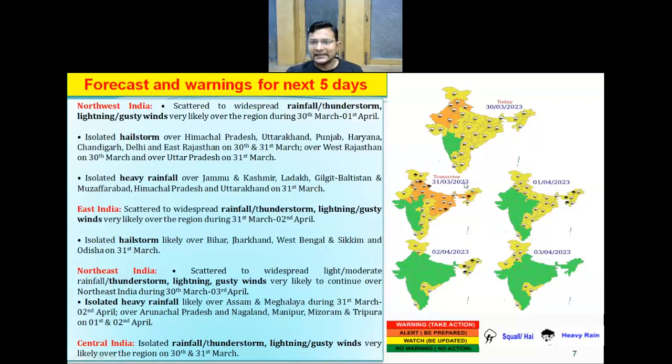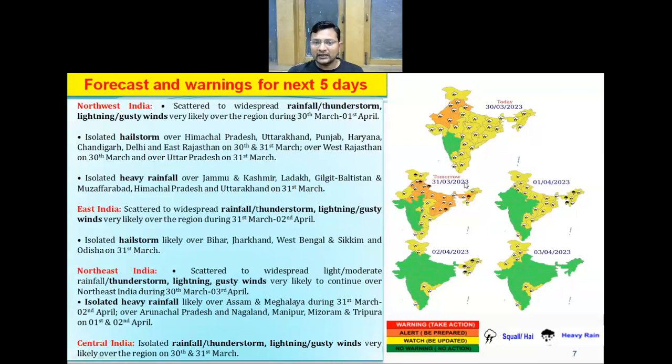The right-hand side picture represents the weather warning in color-coded and graphical form. So we have given the orange color warning for 30th of March for Jammu Kashmir, Himachal, Punjab, Haryana, Chandigarh, Delhi, and Rajasthan, because we are expecting hailstorm activity over those areas. On 31st of March, we have given the orange color warning over many parts of northwest India and many parts of northeast India, because on 31st of March,